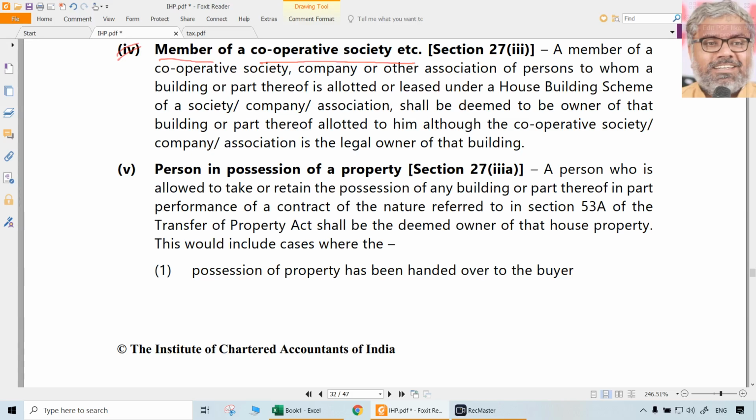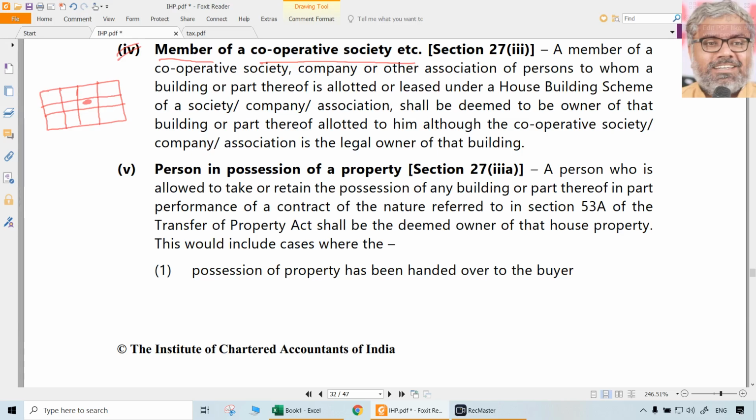A lot of times it so happens the buildings and plots are allotted to people, but the ownership of that will not be in the name of the people. That will be in the name of the society only. They will be just allotted to the people who can own or who can actually enjoy this. Like in so many cases, it will be like a journalists colony, a teachers colony. Don't go by names, I'm talking about the idea.